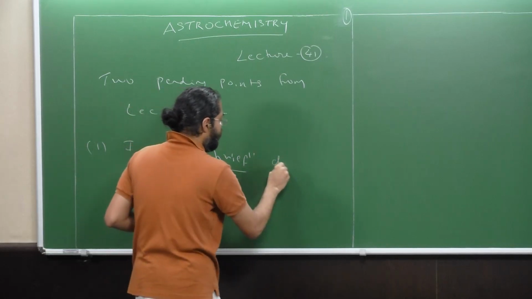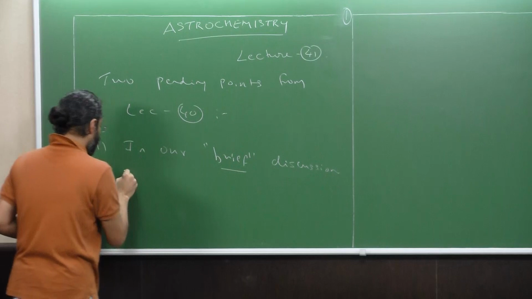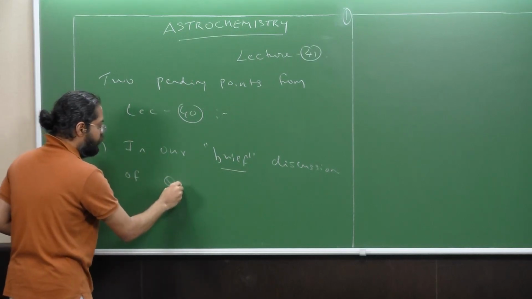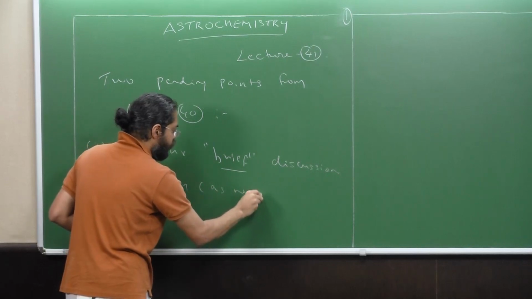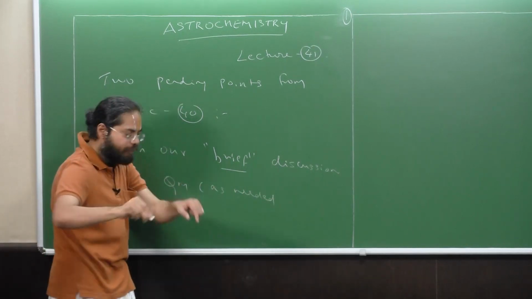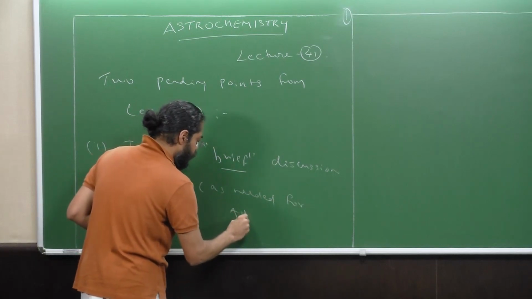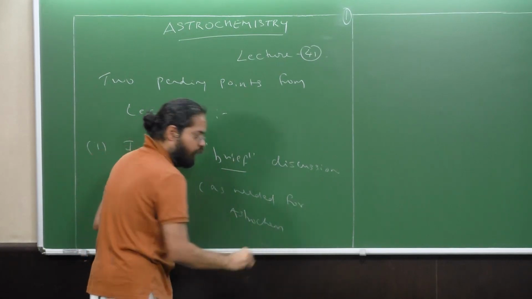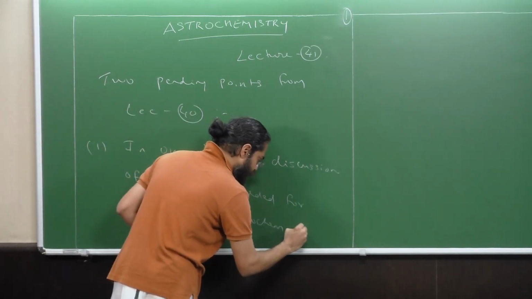In our brief discussion of quantum mechanics, QM, as needed for astrochem in this class.